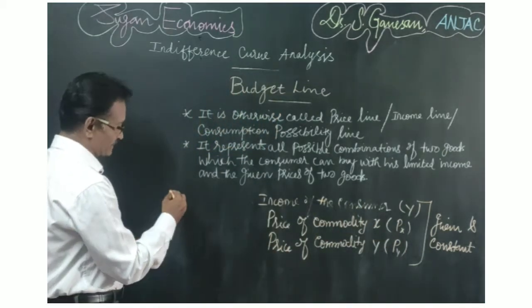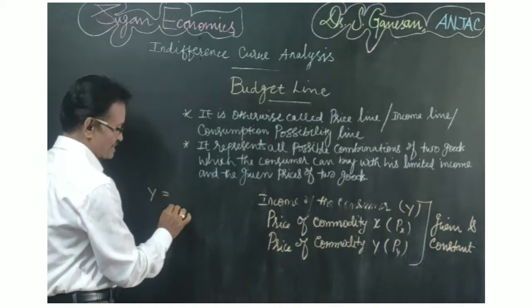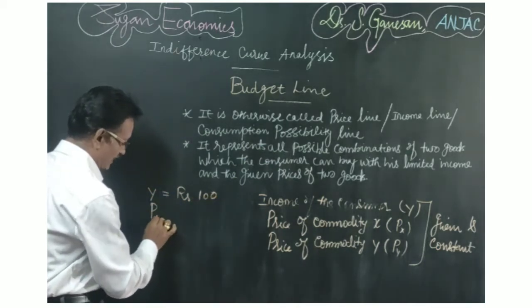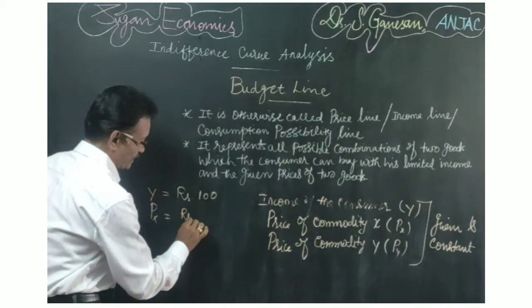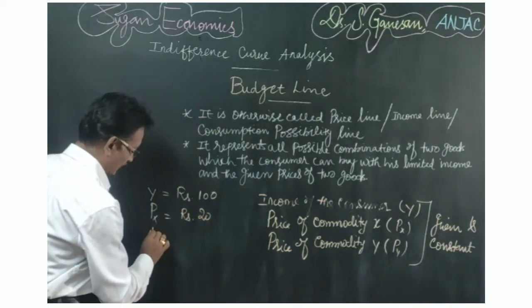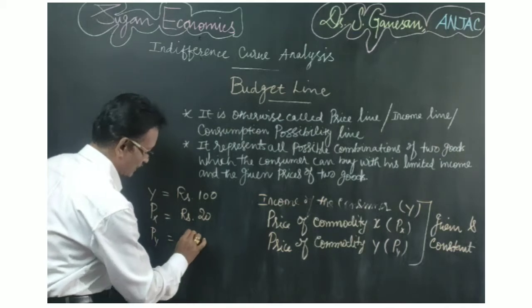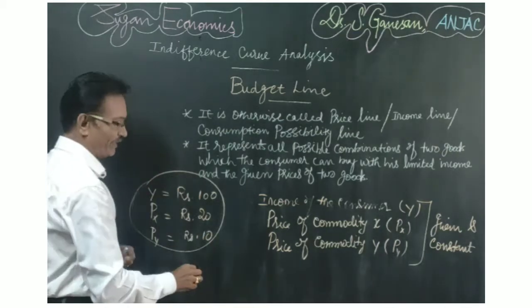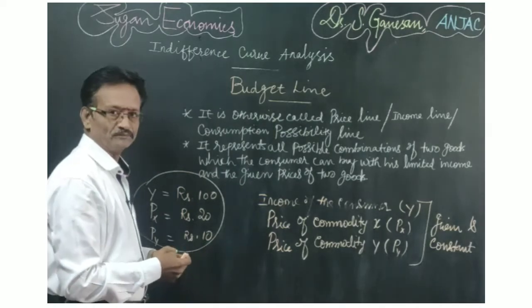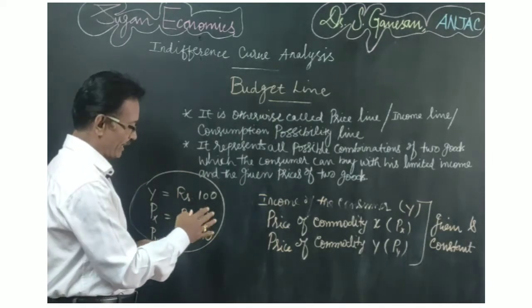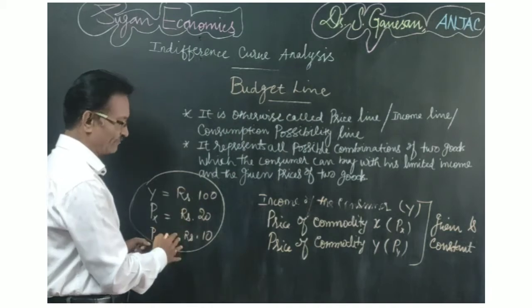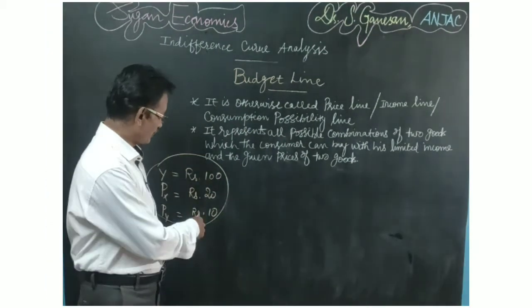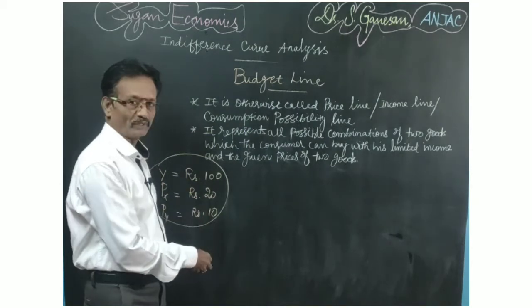Suppose the income of the consumer is rupees 100, the price of commodity X is rupees 20, and the price of commodity Y is rupees 10. With this information we can draw the budget line. Now we draw the budget line with the help of these three pieces of information.